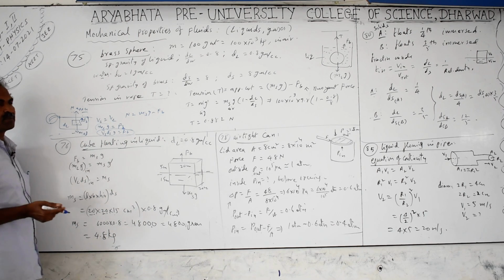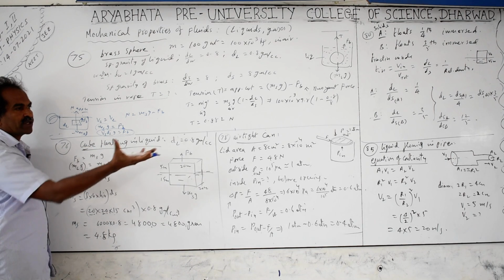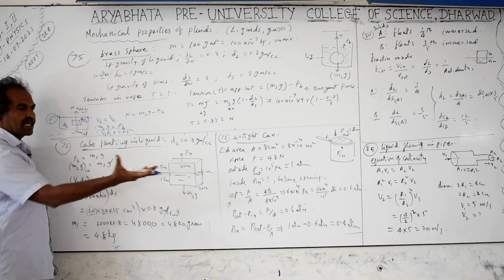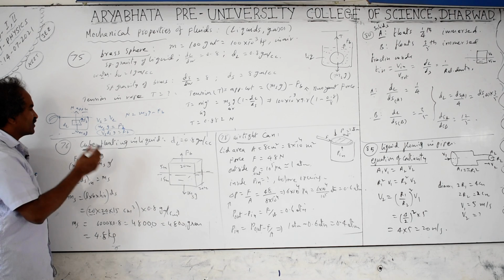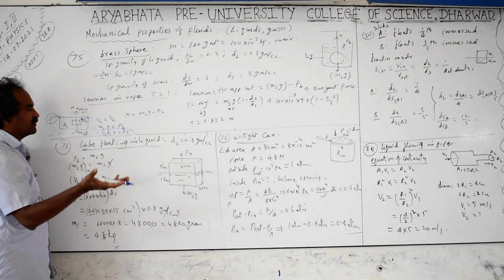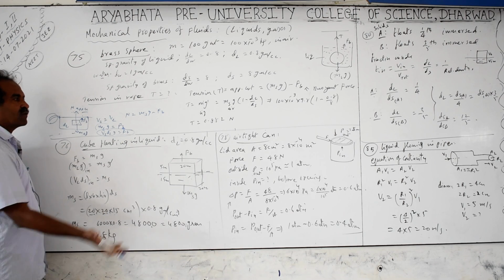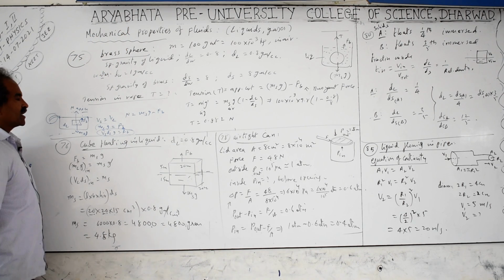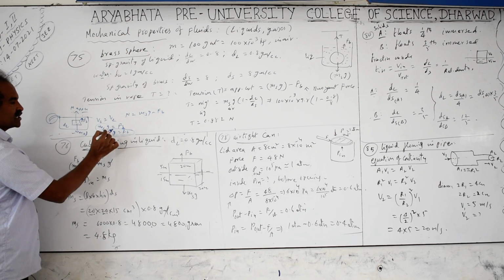This point is applicable even if you take a hydrogen balloon in the air. Air is the surrounding medium, so the density of the air you have to take, and what you take for the balloon inside is the density of hydrogen or helium, which is less than the surrounding density. Then it floats upward against gravity. It acts only when g is present.